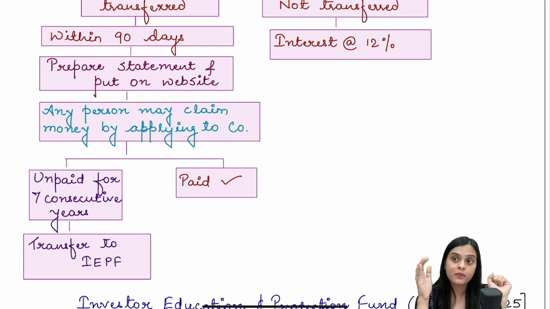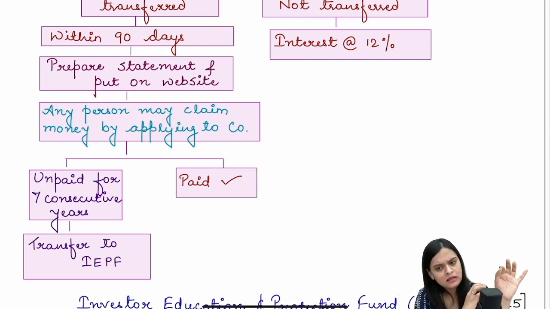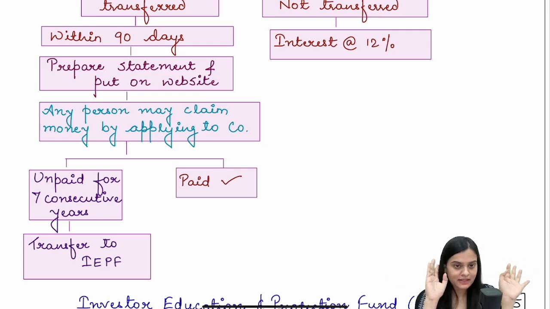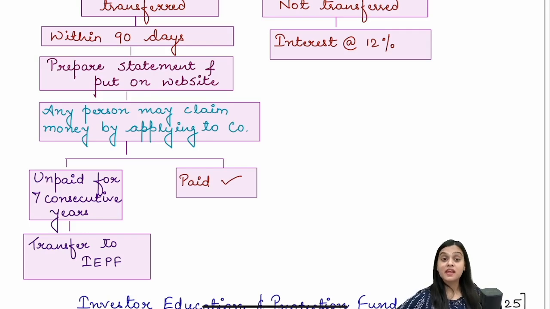Now, any investor who comes to know of it later on can apply to the company. The company will make the payment accordingly after verifying the identity and everything. If in that unpaid dividend account, the amount remains unpaid for 7 consecutive years, then it is going to be transferred to IEPF. If it is paid, great. If it is unpaid for 7 consecutive years, it is going to be transferred to IEPF.